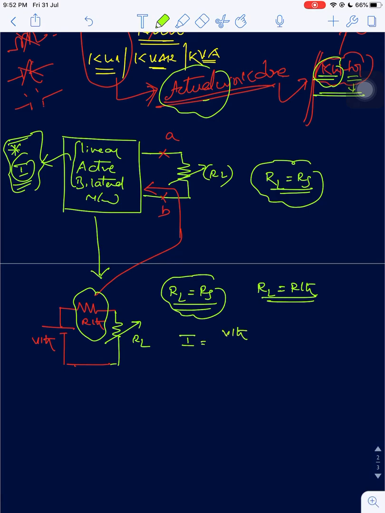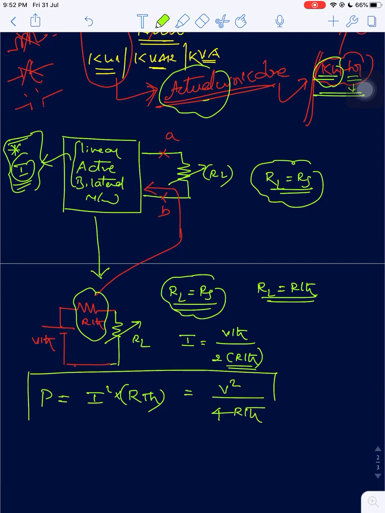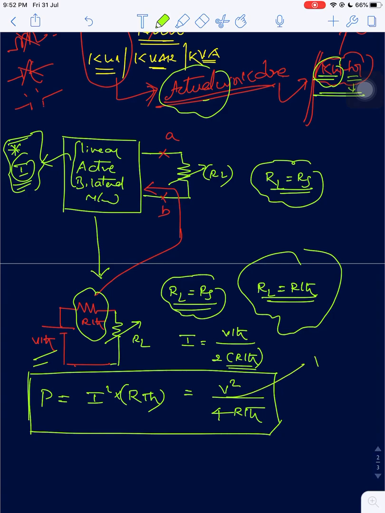Now with RL equal to RTH, the current flowing in this circuit is VTH by 2 RTH. So maximum power is I squared times the load resistance, which is RTH here. If you do that, you will get VTH squared by 4 RTH. This is the formula for maximum power transfer in DC. So if any circuit is given, find the Thevenin's equivalent across those terminals, find the Thevenin resistance RTH and the Thevenin voltage VTH. Then VTH whole squared by 4 RTH is the maximum power, P max.